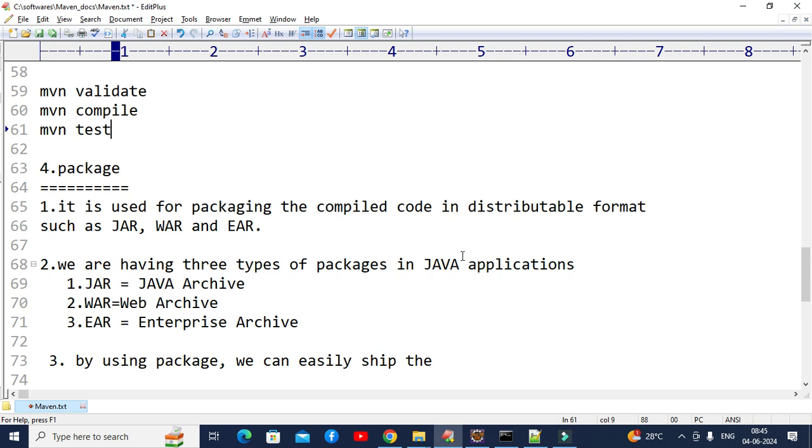Hi, today we are going to learn about one of the most important Maven goals, which is nothing but Maven package. This is very important when we join any organization. When you get a chance to work with Maven, sometimes your team lead might ask you to just build the project. Just build the project means you just need to execute this package command.